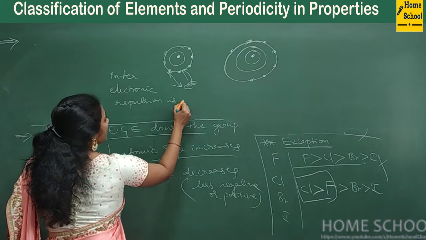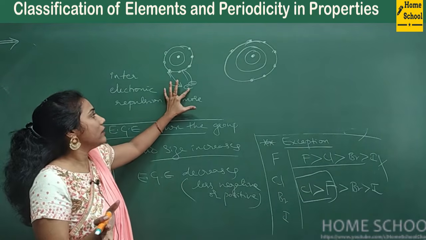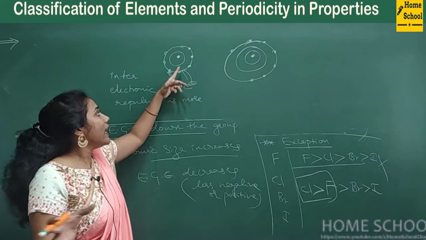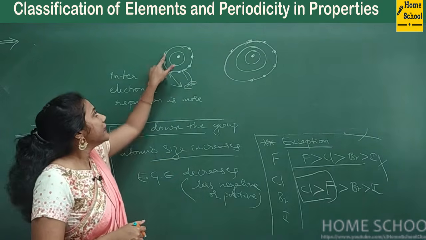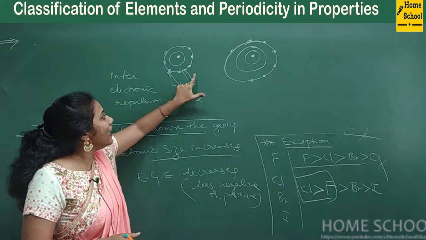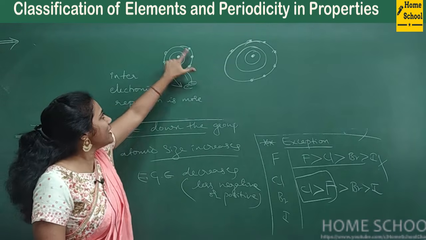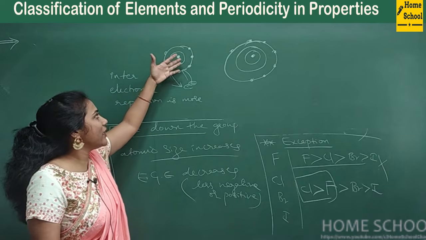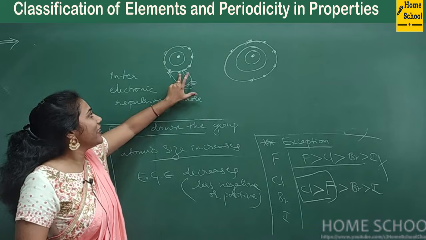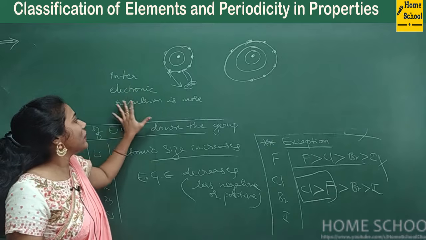Electronic repulsion is more, right? Inter-electronic repulsion means what? Repulsion between electron and electron. Electron is negatively charged, one more negatively charged particle is coming, so what happens? They fight among themselves. These electrons think that the nucleus is their property, so they will not allow the outsider electron to get enough attraction from the nucleus, because the place is very less. The shell is small, already crowded. So you will observe fighting between the outsider electron and insider electrons. That's what we mean by inter-electronic repulsion.